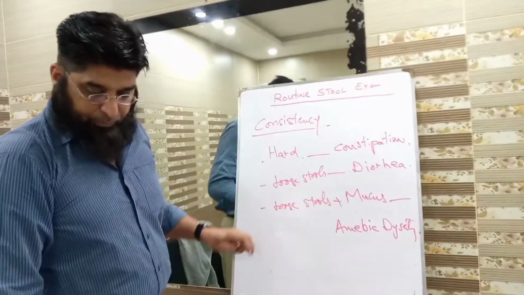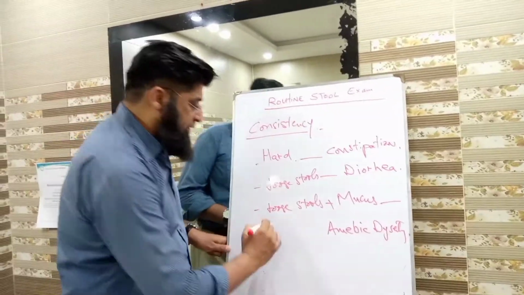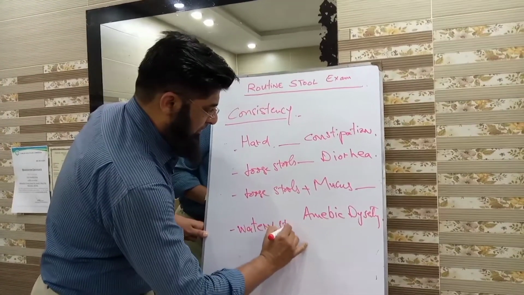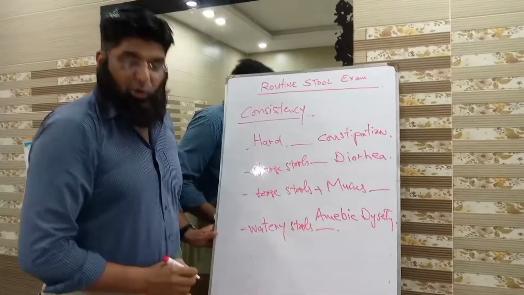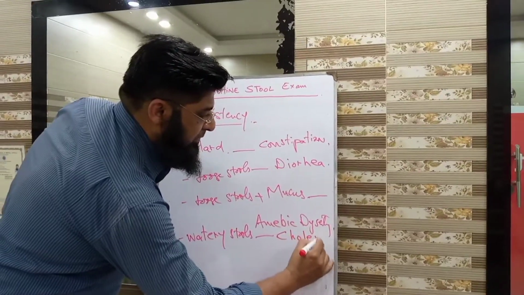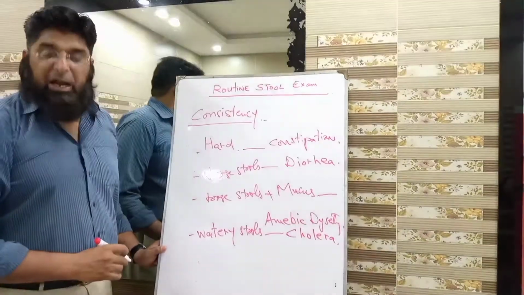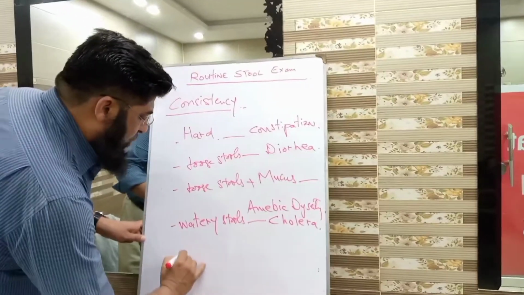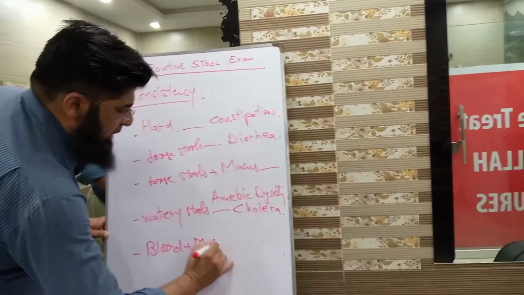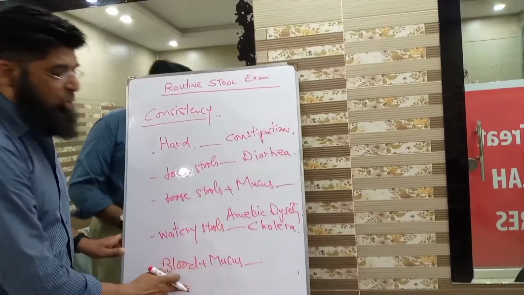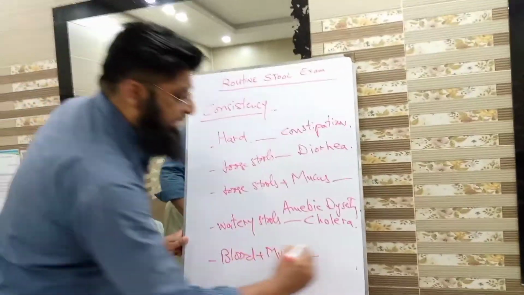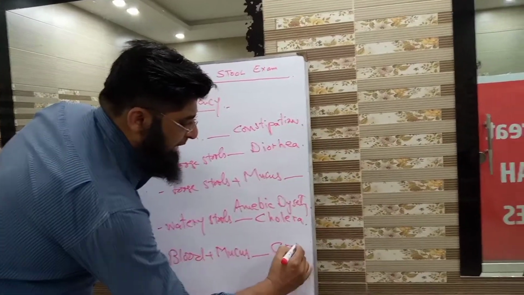Okay, students. Now, watery stools. Watery stools are seen in cholera. And lastly, blood and mucus. Students, blood and mucus in the stool may be indicative of carcinoma or malignancy.